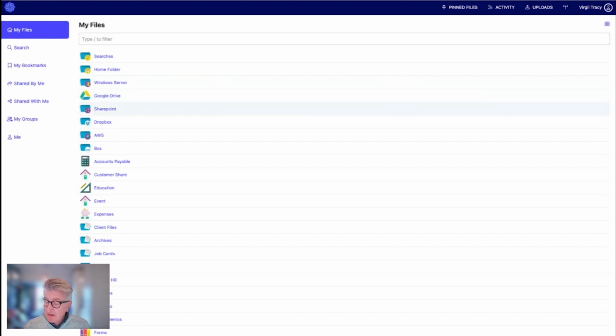The adoption rates for SharePoint are massive, and what we're tending to find is where people look at document management and then decide to do nothing, what that actually means is we'll have a stab at it in SharePoint. We've had tenders do that. If we talk to the sales guys, they'll be able to tell you where the actual winning bid was sticking in SharePoint. Some legacy ones. Let's look at Dropbox. We might be looking at Box. There are still people that do that, strangely, and even AWS S3 buckets. So literally any storage that the organization might have, Foldr can now reach into and access those files.